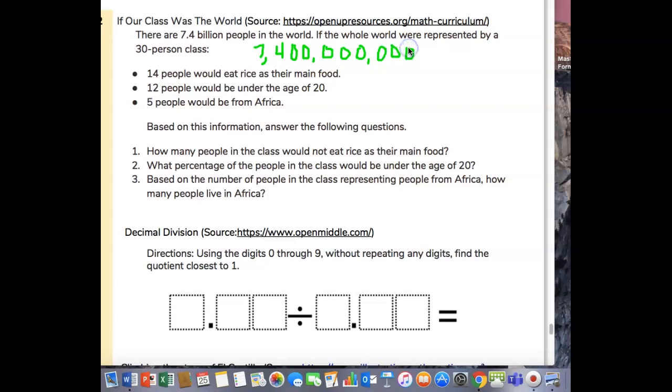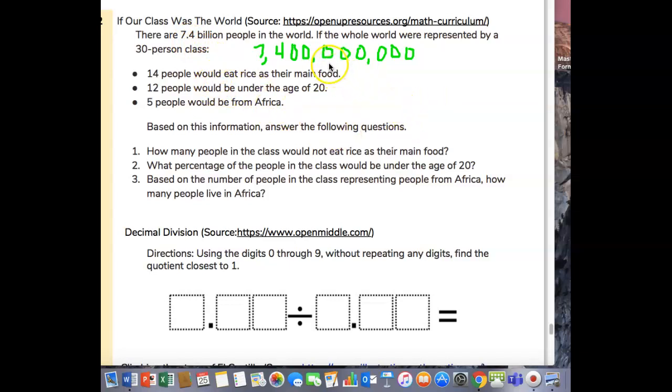There. All right, that's 7.4 billion. 7 billion 400 million is what 7.4 billion looks like. They do this to shorten it, okay? 7 and 4, 7.4 billion.